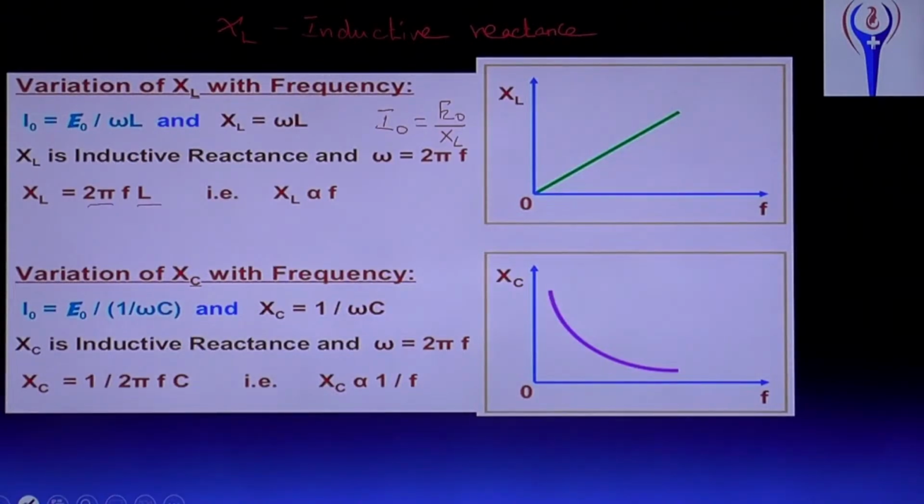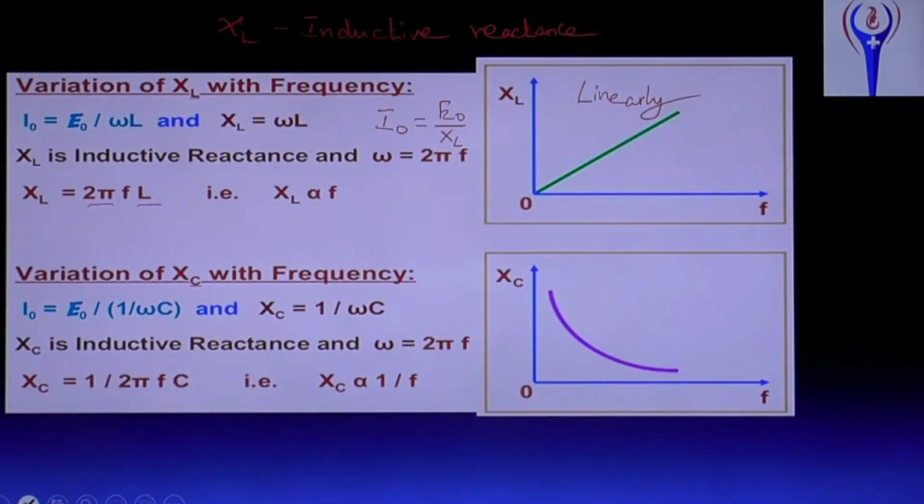If it is directly proportional, what does that mean? When frequency increases, XL also increases. How? Linearly. Like a straight line, it increases linearly. That's why XL is proportional to F.